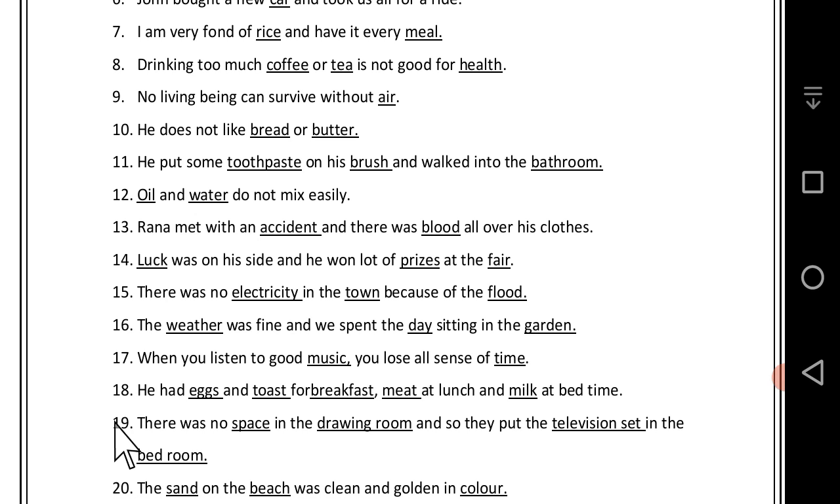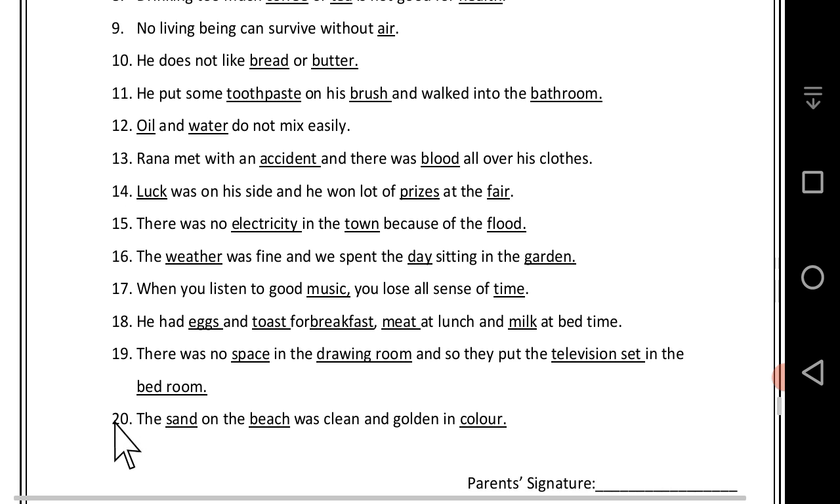Come to the second last, 19. There was no space in the drawing room and so they put the television set in the bedroom. Here in this sentence, space, uncountable noun, drawing room, countable noun, television is also countable noun, and bedroom is also countable noun. Come to the last one. The sand on the beach was clean and golden in color. Here, sand is uncountable noun, but the beach and the color both are the countable noun.